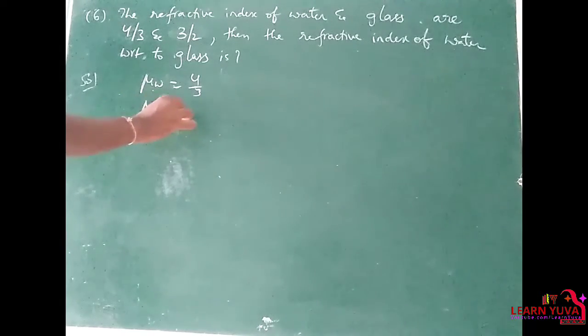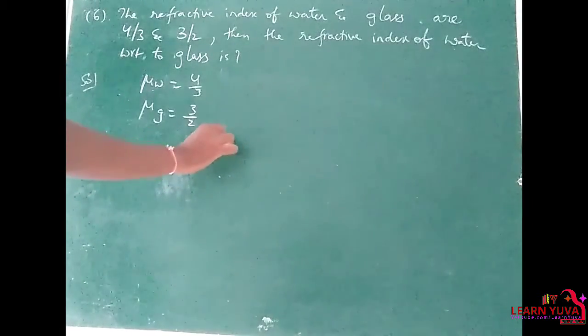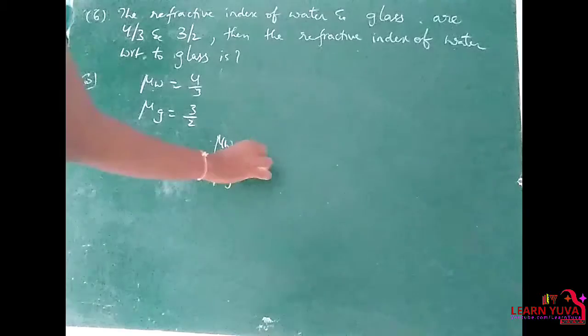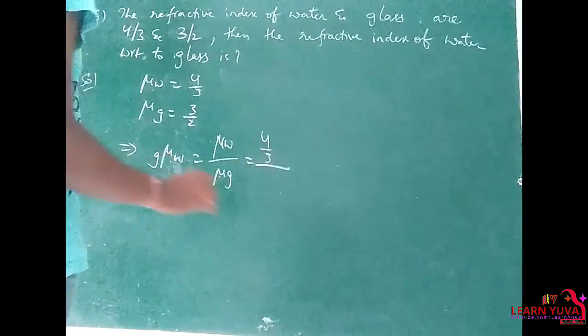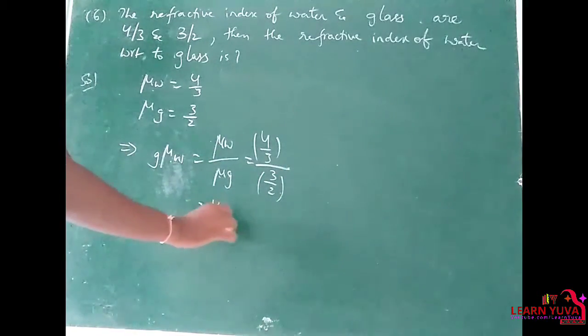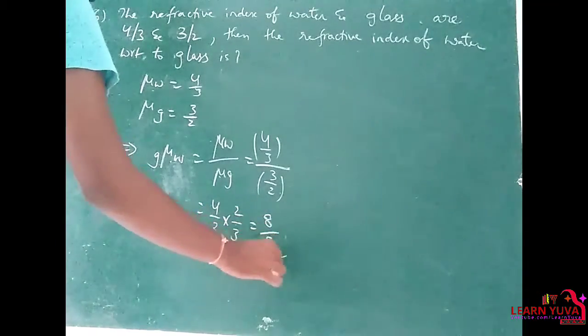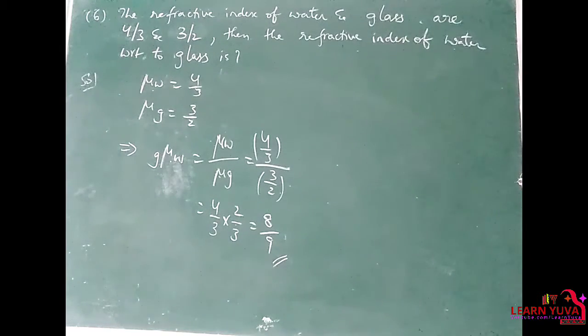Refractive index of glass mu glass is equal to 3 by 2. So that implies refractive index of water with respect to glass is mu water by mu glass. Mu water is 4 by 3 by mu glass is 3 by 2, that is equal to 4 by 3 into 2 by 3. So 8 by 9 is the answer.